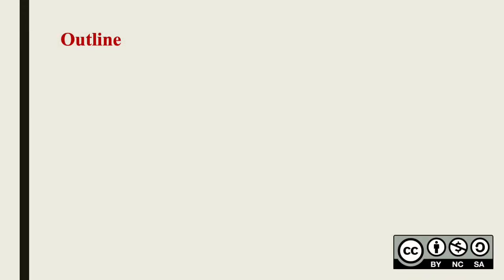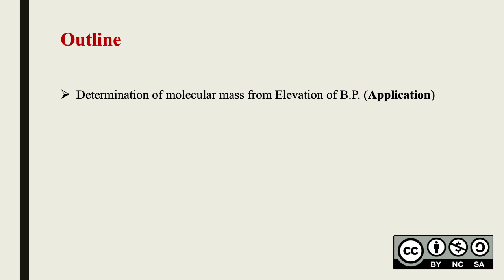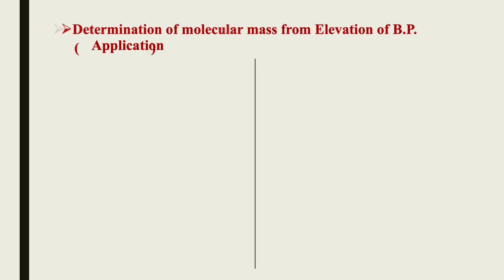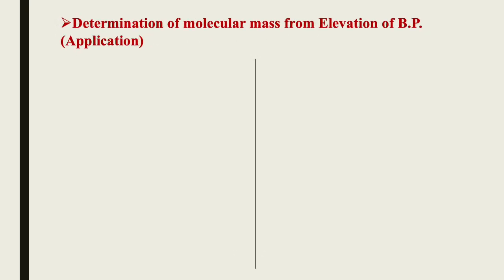Here is the outline for this lecture. First, I will introduce how to determine the molecular mass of a solute from the elevation of boiling point, which is an application of colligative properties. Secondly, the Landsberger-Walker method, an apparatus to measure the vapor pressure or elevation of boiling point. So let's start with how to determine the molecular mass from the elevation of boiling point.